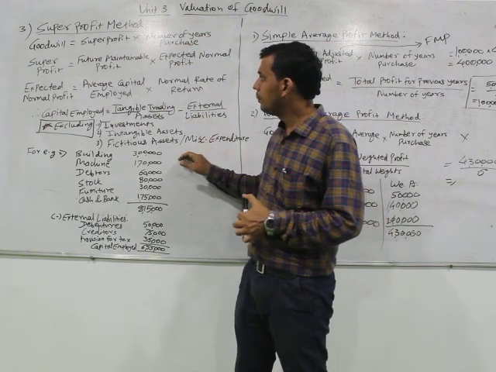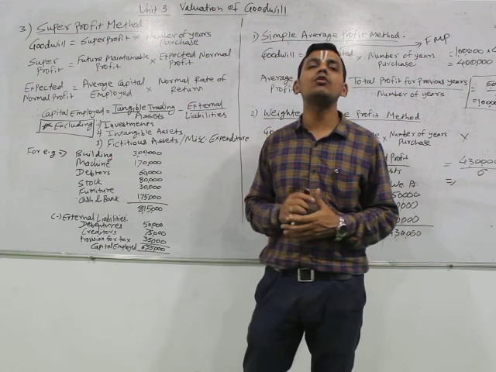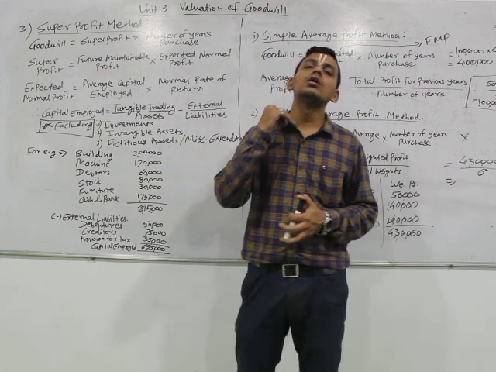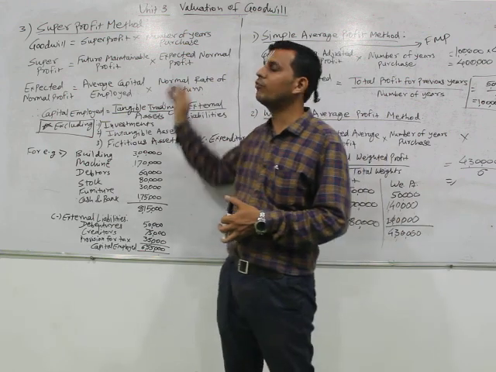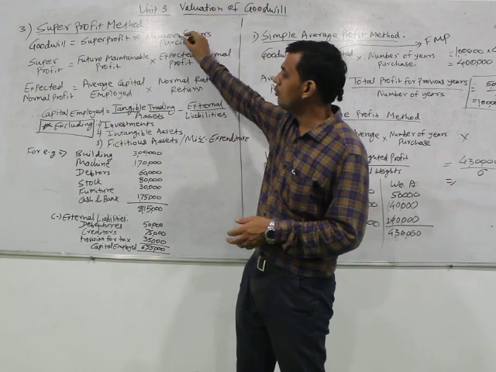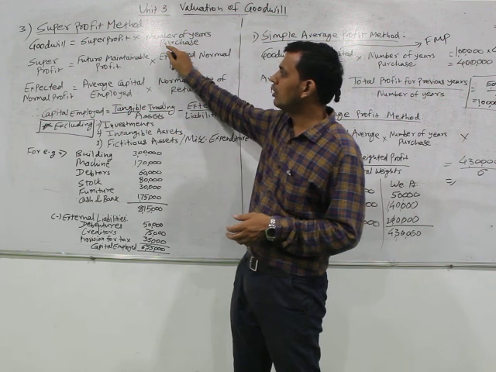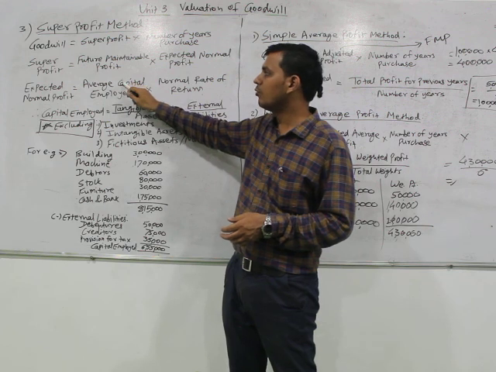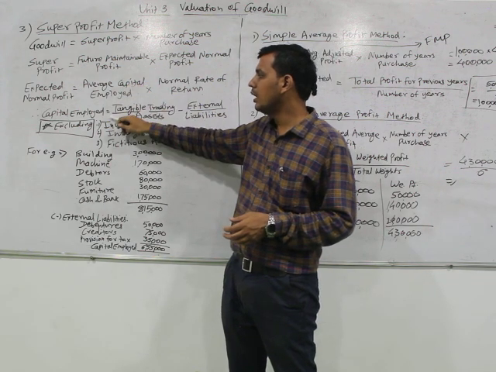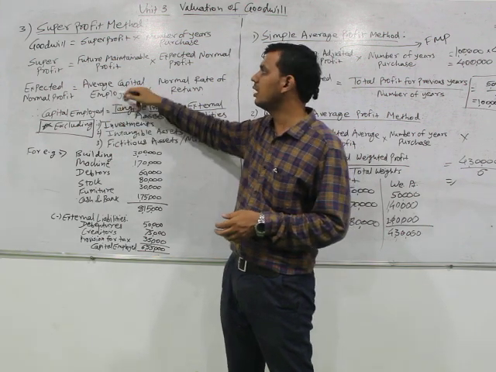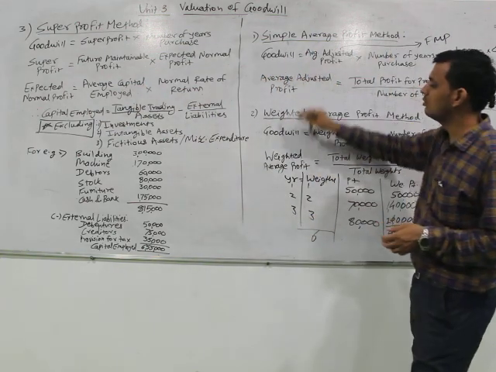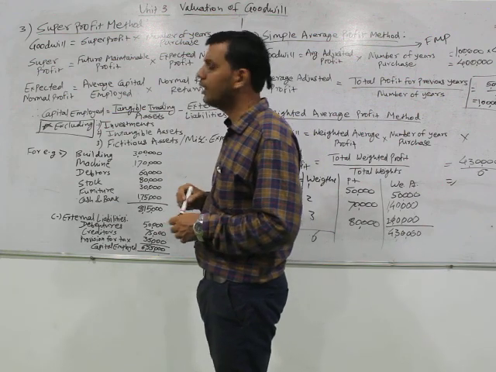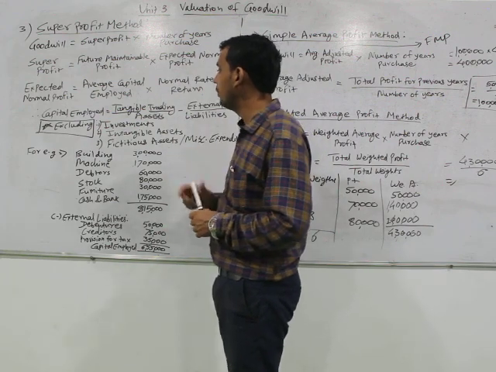For this, it was suggested to you while performing the capitalization method why we should try to escalate the super profit capitalization method, because here the calculation is quite long. First of all, for calculation of goodwill we have to calculate super profit. For calculating super profit we have to calculate average capital employed, so there are 4 steps. With regard to others there are only 2 to 3 steps. So again, how can we calculate the capital employed?